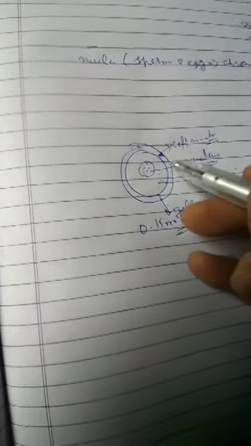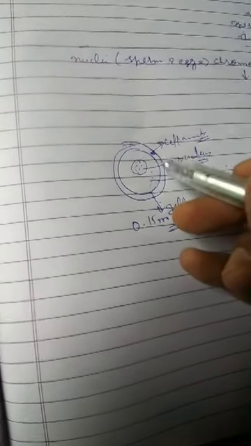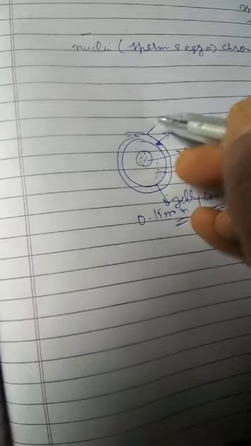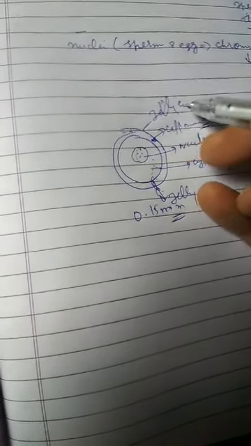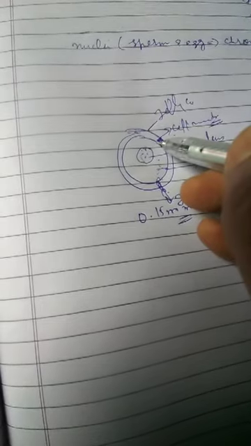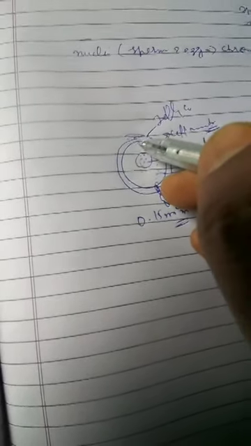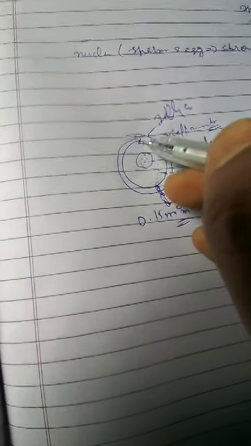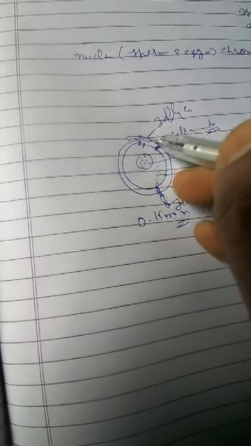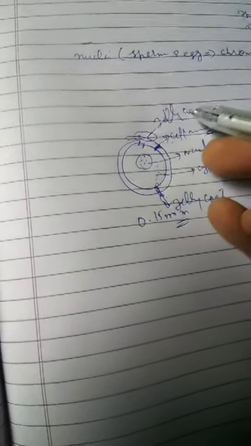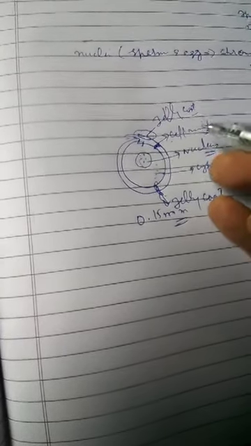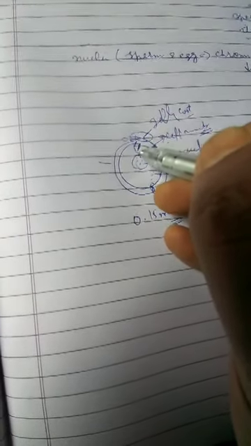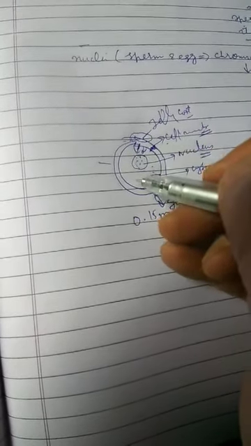Outside the cell membrane you have the jelly coat. This outer coat is the jelly coat. It is a thin layer, and the function of the jelly coat is that it allows only one sperm to enter into the ovum.